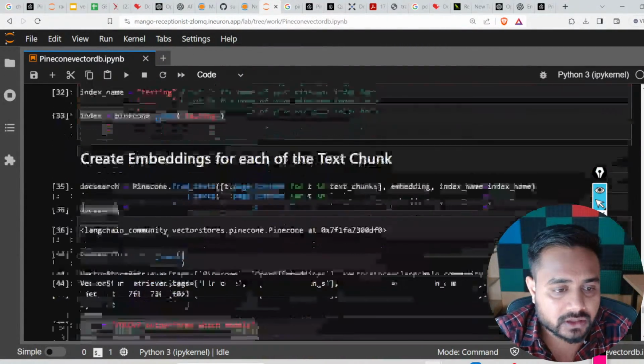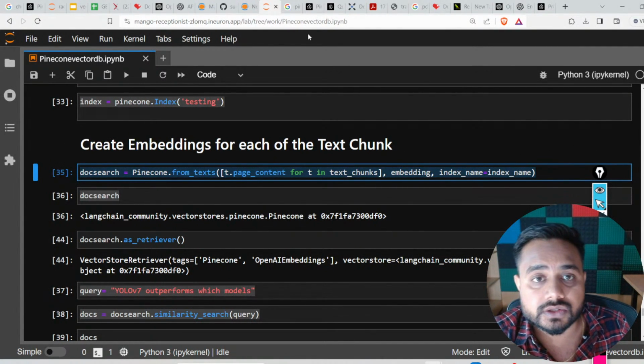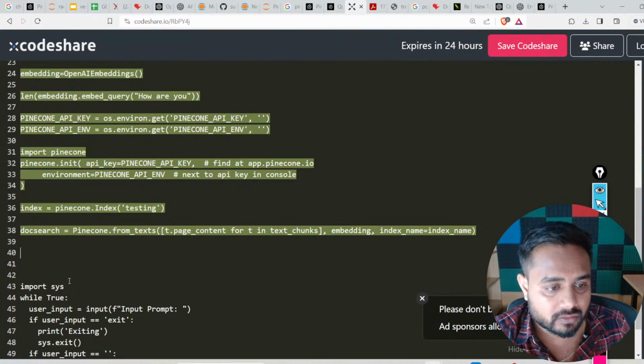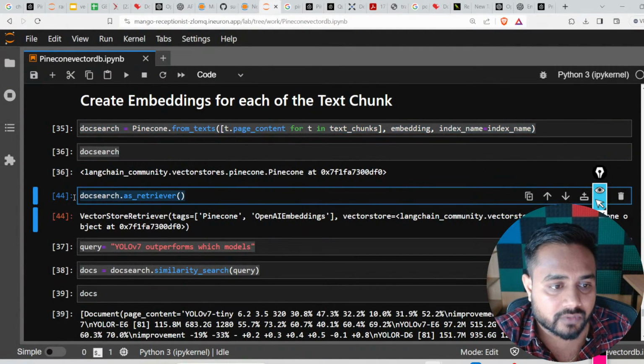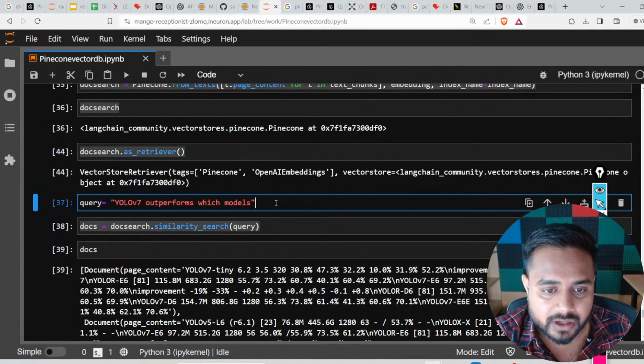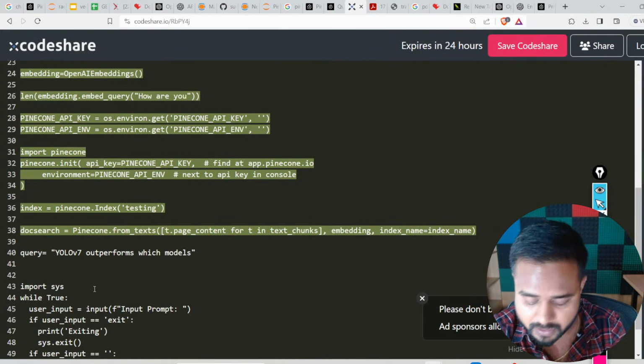So Pinecone is fine. This is fine. Now, yeah, this is a doc search, which is here. Okay, this is already here. So now the next code is what? Retriever search. This is there. Okay, similarity search. Just check with that. Check with the similarity search. I think everything will be fine.